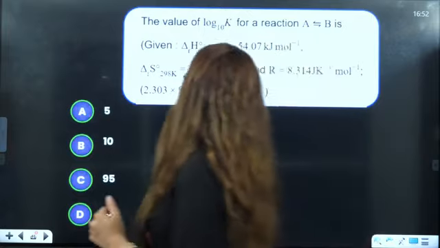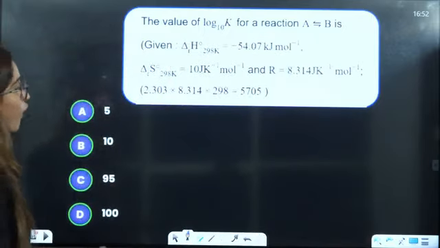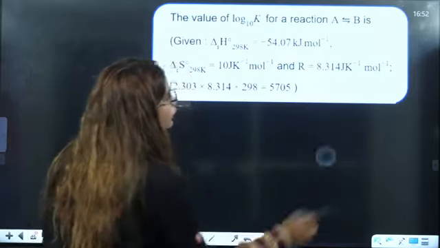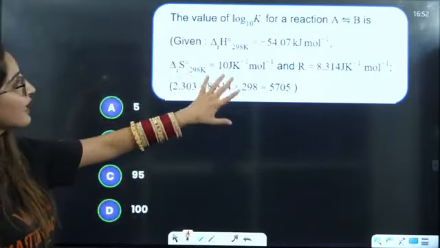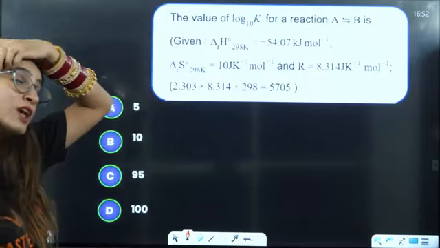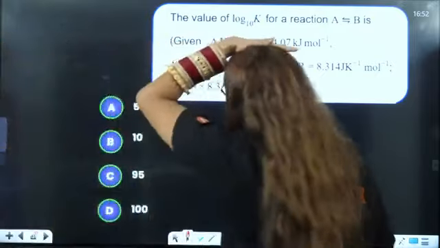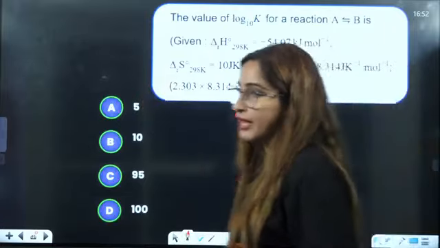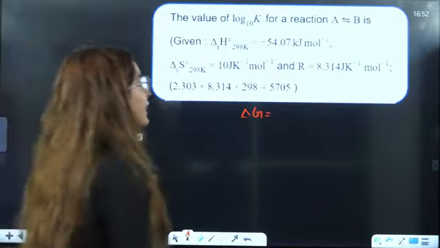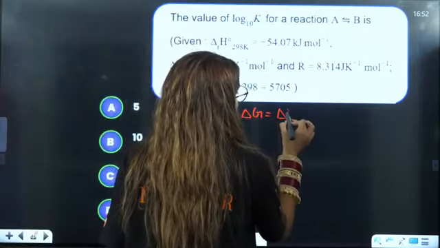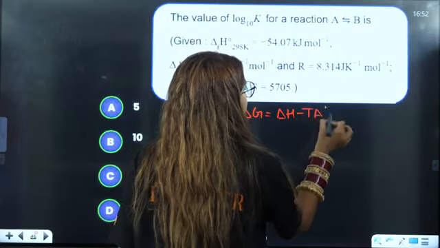Next question is the value of log K for a reaction. This is for this reaction. The value of log K is given to you. Delta H is given to you. Delta S is given to you. Now, what will come to your head? Firstly, apply the Gibbs-Helmholtz equation, a very, very important equation: delta G is equals to delta H minus T delta S.